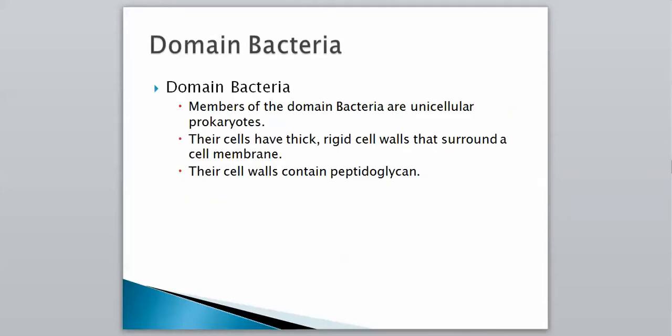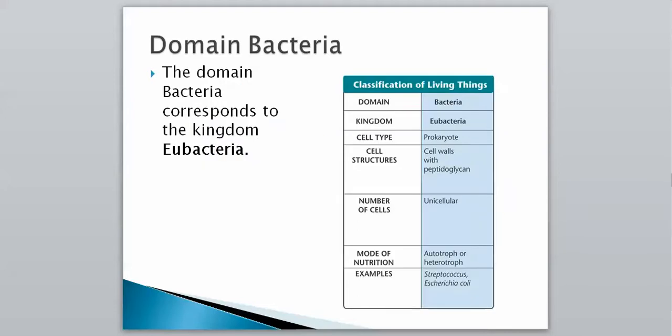So some specifics about the domain Bacteria. This group is unicellular prokaryotes. They have thick, rigid cell walls, and their cell walls contain peptidoglycan. Those are just some of the characteristics associated with bacteria, and again it corresponds to the kingdom Eubacteria. And here is again what I just said. It has the domain, kingdom, cell type, cell structures, number of cells, mode of nutrition, and examples. I'll give you this chart on your note sheet, so don't worry about that.